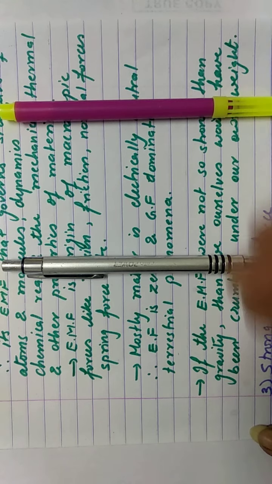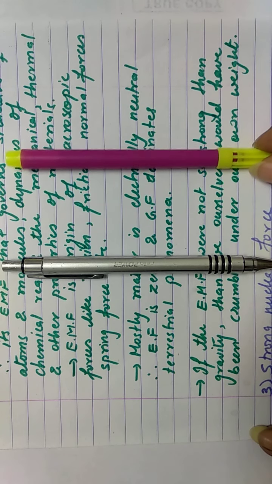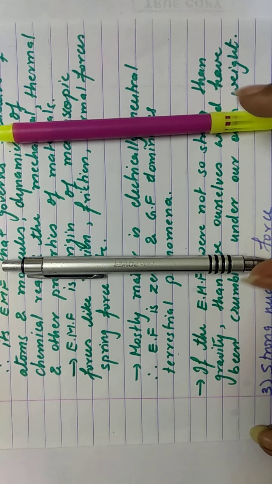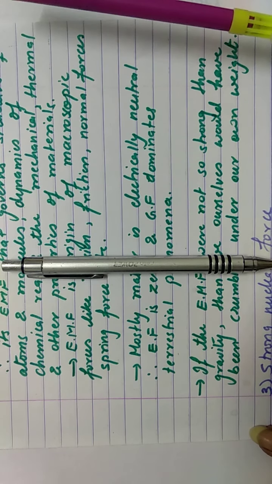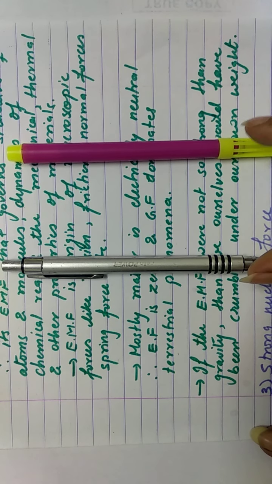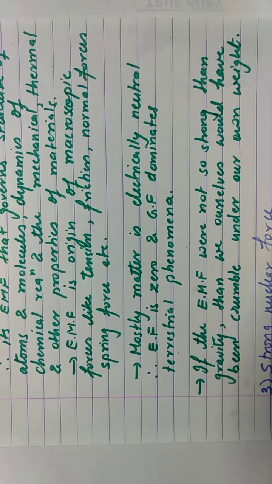Clear? Okay. At present I cannot see that these two pens are attracting each other. But still gravitational force is acting. Why are they not moving towards each other? Because the gravitational force created by these two objects on each other is very small in strength, and hence I cannot see them attracting each other. But yes, the force which is bigger between them is gravitational force and not the electromagnetic force. So remember one thing: at molecular or atomic scale, the electromagnetic force dominates, and at terrestrial level, the gravitational force dominates.